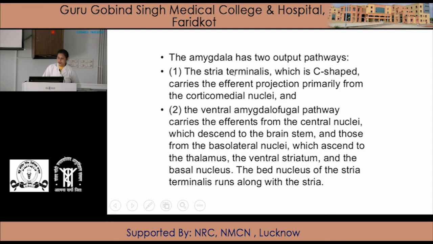The stria terminalis, which is C-shaped, carries the efferent projections primarily from the corticomedial nuclei, and the ventral amygdalofugal pathway carries the efferents from the central nuclei, which descend to the brainstem, and those from the basolateral nuclei which ascend to the thalamus, the ventral striatum and the basal nucleus. The bed nucleus of the stria terminalis runs along with the stria.